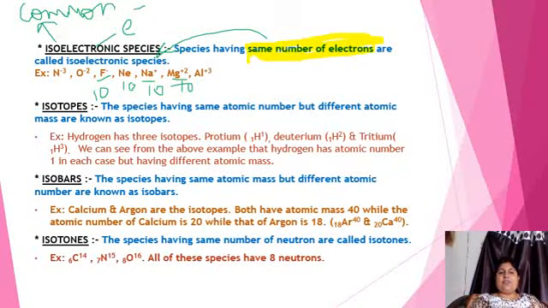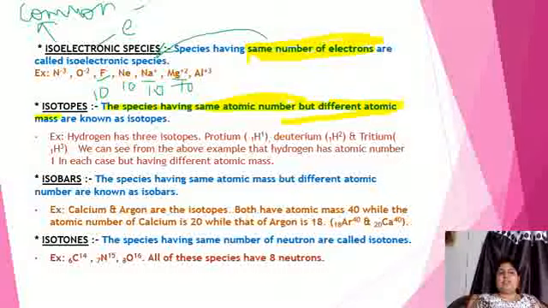Next is isotopes. Isotopes means the species which have same atomic number, but they have different atomic mass. ठीक है? They are known as isotopes. For example, hydrogen.